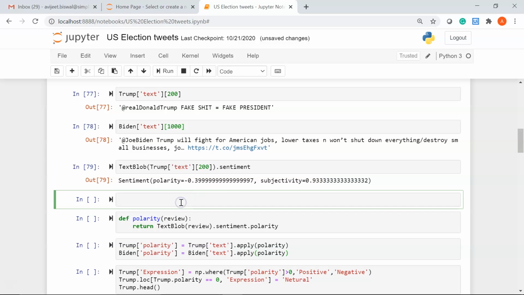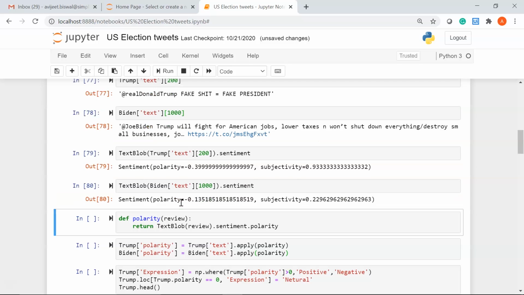0.933. Similarly, let's check for Biden's tweet number 1000. So I'll write TextBlob, which is my function name, and inside brackets I'll give Biden, then pass in my column name, that is text, and I'll give the row number, which is 1000, and then I'll give the attribute sentiment. If I hit Shift Enter, you can see the polarity and the subjectivity.